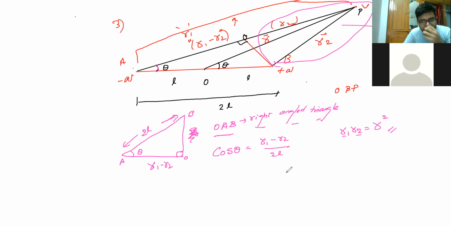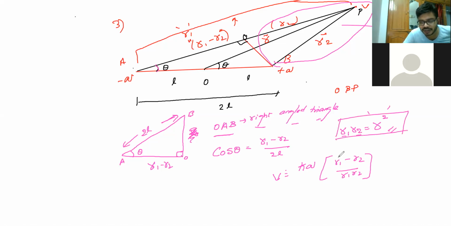Because in the earlier case, the formula we have seen is V is equal to KQ into R1 minus R2 by R1 R2, right? So I'll consider this R1 R2, the resultant, as R itself, which is R square in this case. This is your resultant between these two. I'll take this resultant R here and substitute.